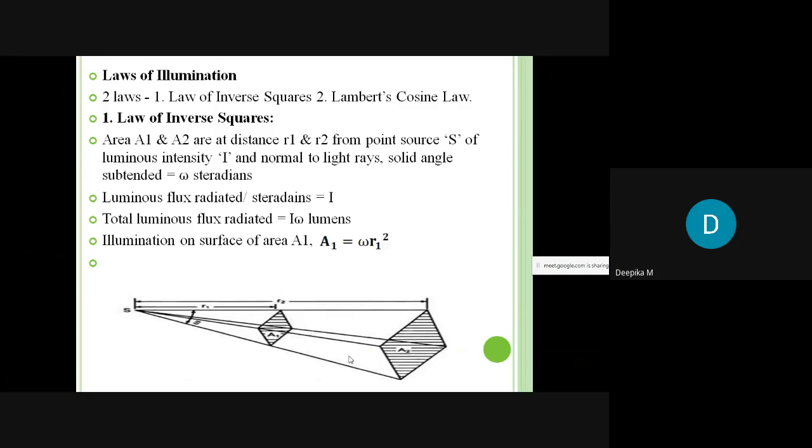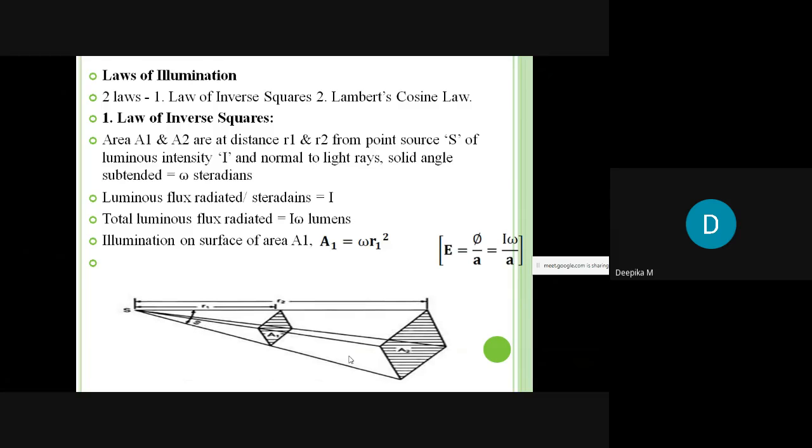So the solid angle can be written like this, that is omega equals area divided by r1 square. Therefore area can be written as A1 equals omega into r1 square. Here r is usually the radius or distance we could take. Okay, so therefore E1 will be equals to phi divided by omega into r1 square.